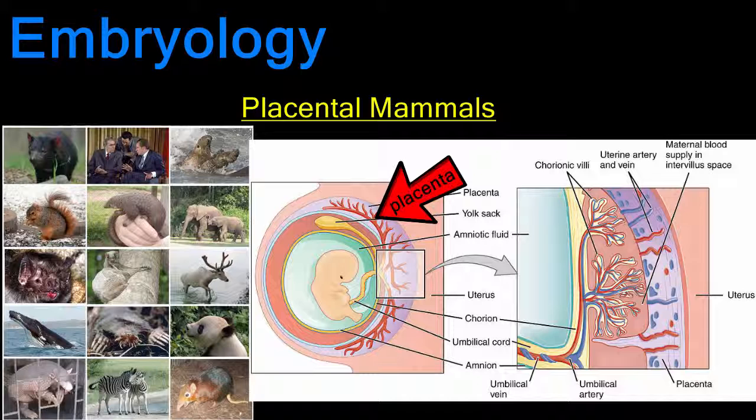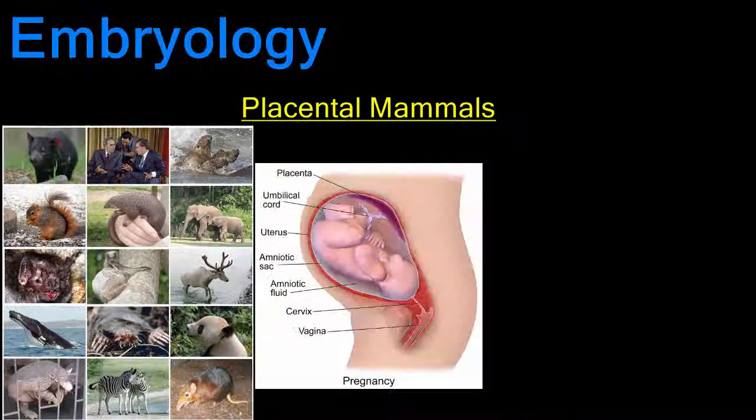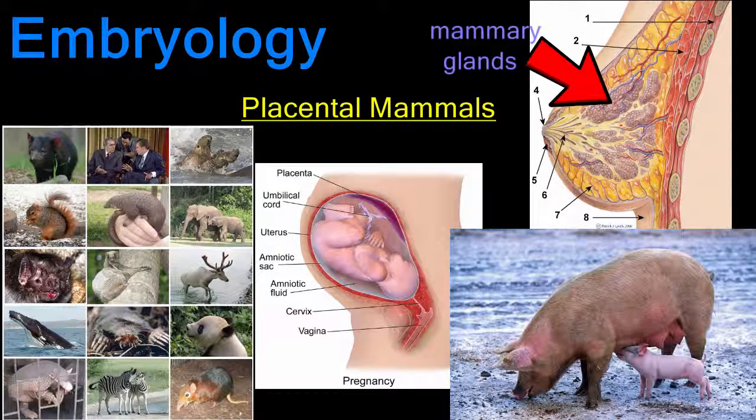The baby is connected to the placenta by the umbilical cord, a rope-like structure that contains blood vessels. The baby will use the placenta and umbilical cord to satisfy all of its needs until it is born. After that, the mother's mammary glands supply the baby with milk for nutrition.